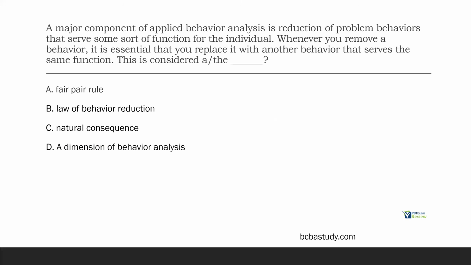It gained a tangible, it gained access to attention, it was self-stimulatory, it did something for that individual. If we're going to take it away ethically, we need to give them something else. So what is that considered? There's a certain rule or law or term for that. So this is considered what? A, the fair pair rule. Yes, A is our answer. The fair pair rule states every behavior you reduce, you should target a behavior for increase. It's a very good rule to live by. It's on the 5th edition task list, focus on replacement behaviors. So A is our answer.